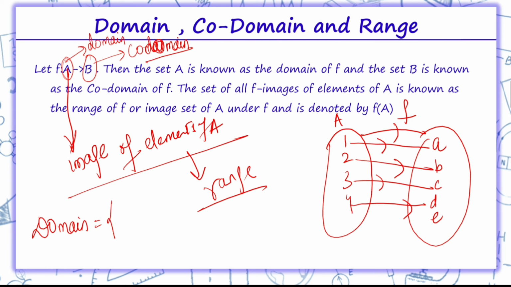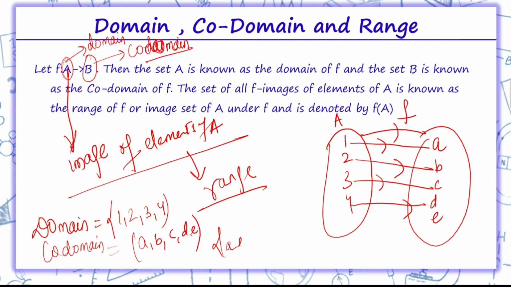The set of elements which belong to set A first. So domain is 1, 2, 3, 4. Codomain is set B, so it is A, B, C, D, E. Now range is what?